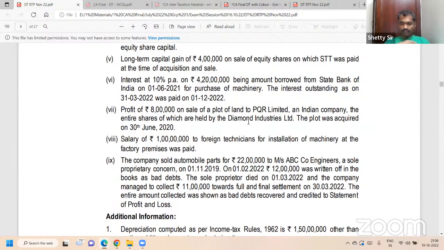Therefore, excess 10 lakh credited to P&L, reduce the same.